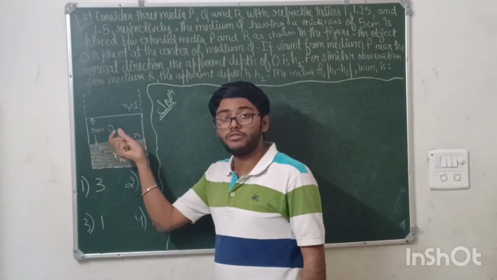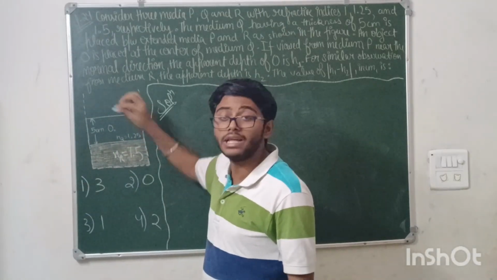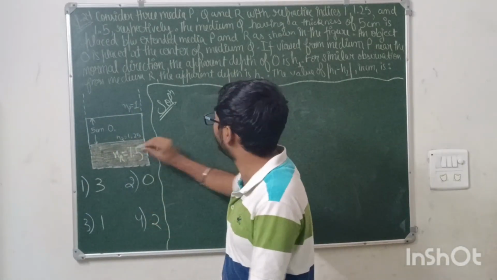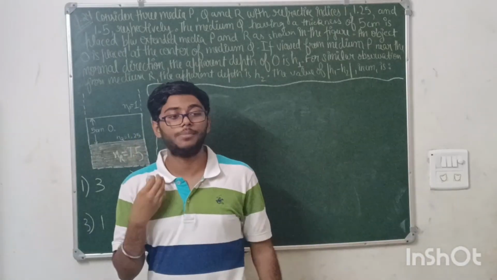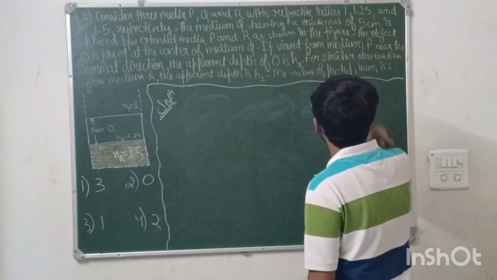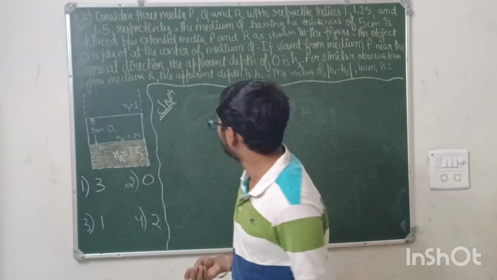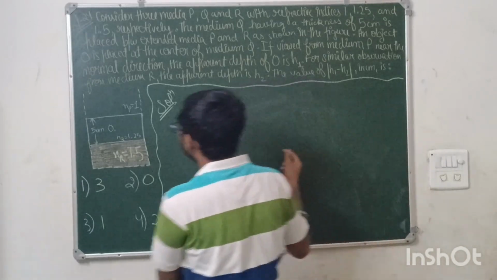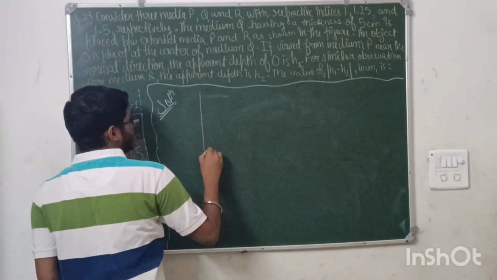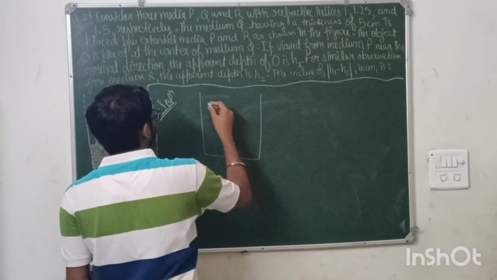If this object is viewed from this point P, then the apparent depth is h1, and if it is viewed from point R, its apparent depth is h2. We need to tell the modulus of h1 minus h2. Okay, so let us solve this question. First of all, I will be redrawing this diagram here.